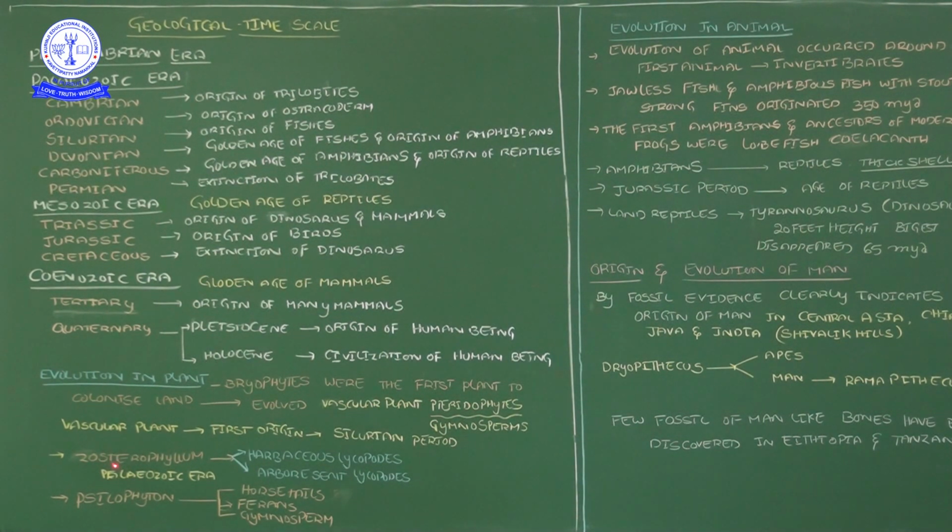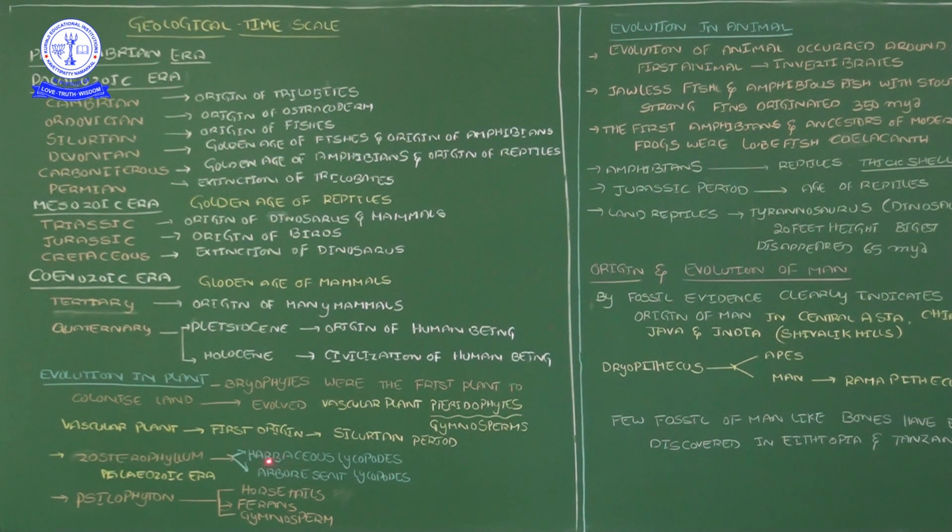Next, one of the plants is Psilophyton. This plant was present in the Paleozoic era, which belongs to the second era. At that time this plant was present. It is a common ancestor plant for herbaceous lycopods and arborescent lycopods.